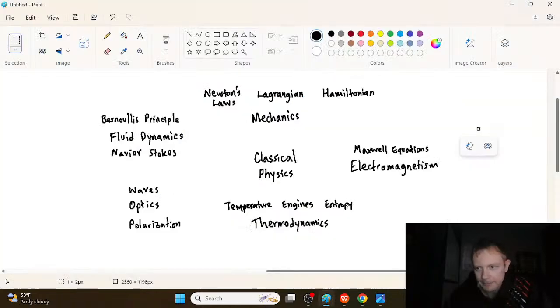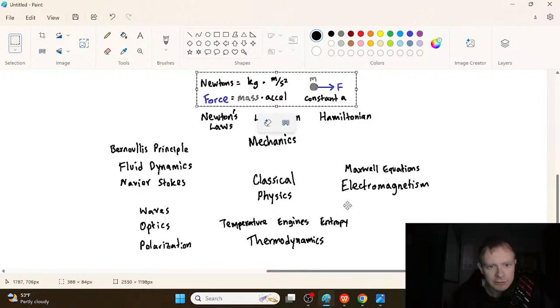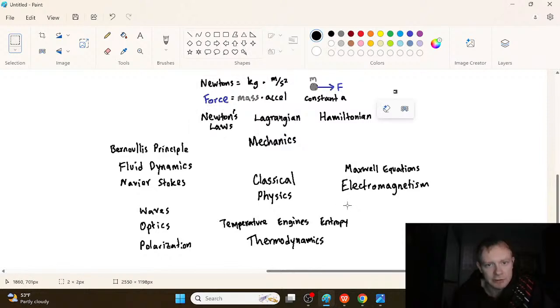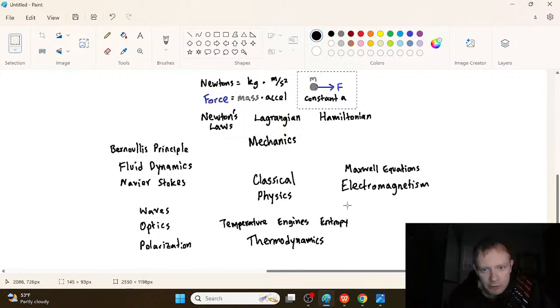Okay, so let's go back to our map. So now I'm going to just go in real close to just Newton's laws right here. Okay, and I'll make a little section that's next to it, and I'll write out the equation in real words instead of just symbols, so it makes more sense. If I know the symbols, basic stuff, maybe not. So I'll write force equals mass times acceleration, and then I'll write the units. So newtons equals kilograms times meters per second squared. So now I have a more intuitive understanding, more physical understanding of these units and this. And then we're going to look at the image here.